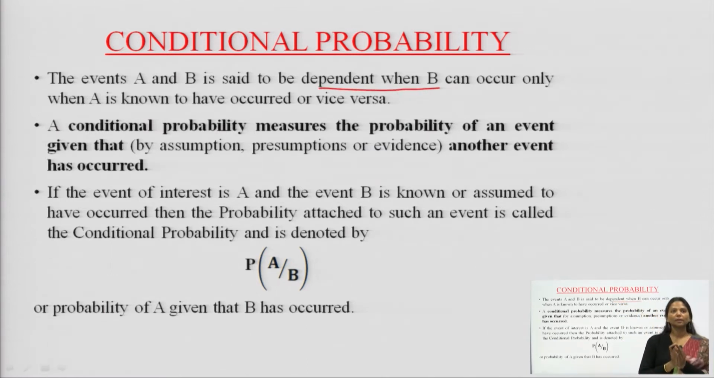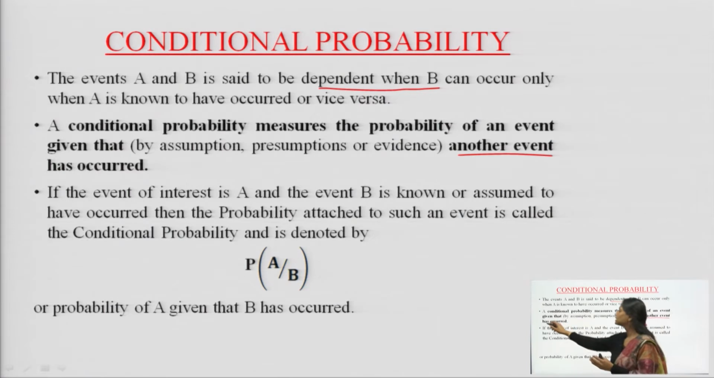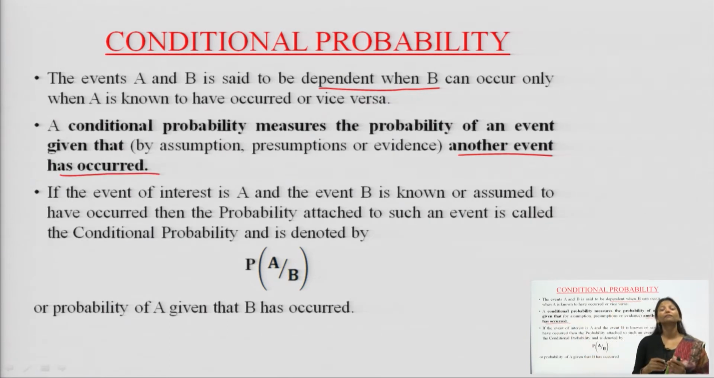A conditional probability measures the probability of an event given that we assume, or we presume, or we have the evidence that another event has already occurred, or we have assumed that it will occur. So, there we apply conditional probability. If the event of my interest is A and event B is known, and I want to find out the chances of occurrence of event A, they both are dependent upon each other.